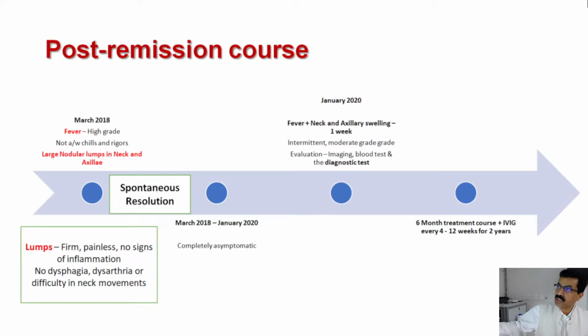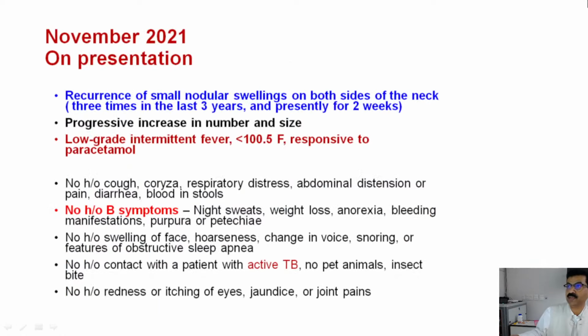After 2 years of this, in January 2020, the patient again had reappearance of the swelling. And this time it was very clear that it looked like some of the lymph nodes had appeared enlarged.